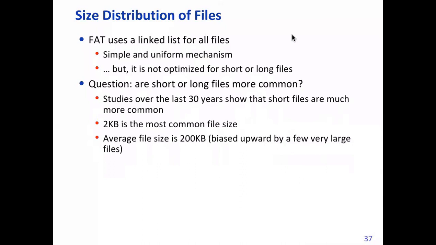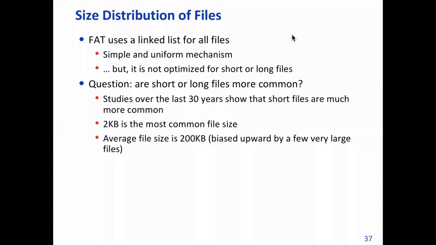Basically, if you see the file sizes for most of us, you'll find that most of the file sizes are very small in nature. Of course, this trend keeps changing, and with so much use of multimedia, file sizes may increase. But when this system was designed, based on surveys of the last 30 years, maybe 20 years back.